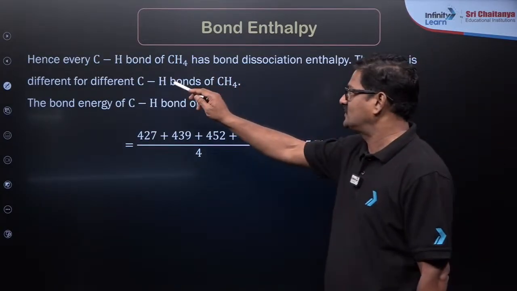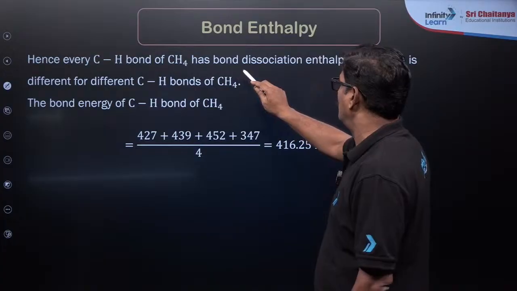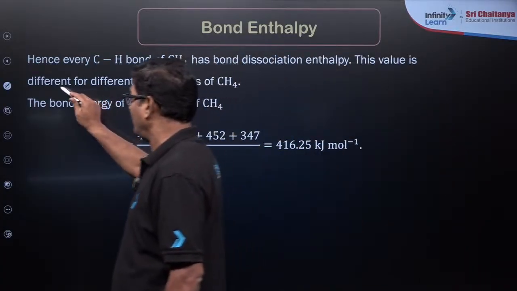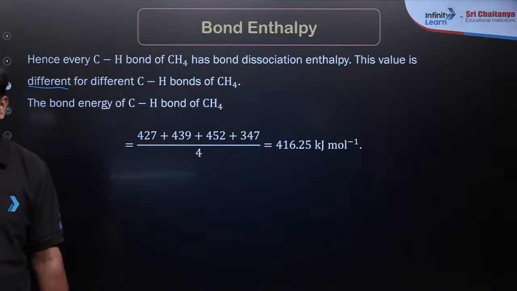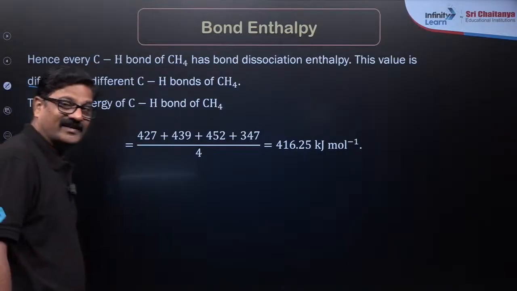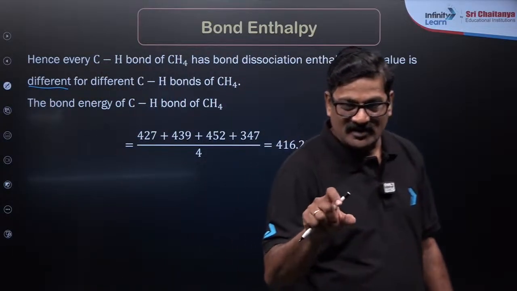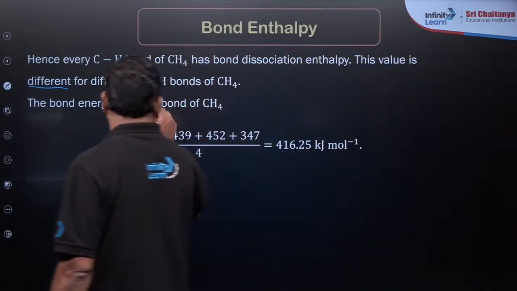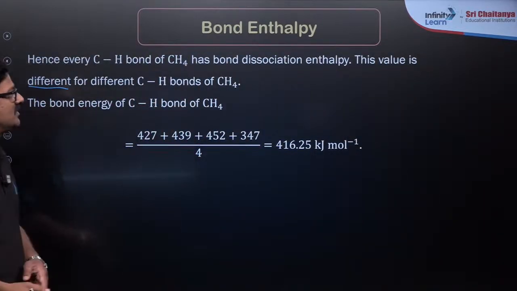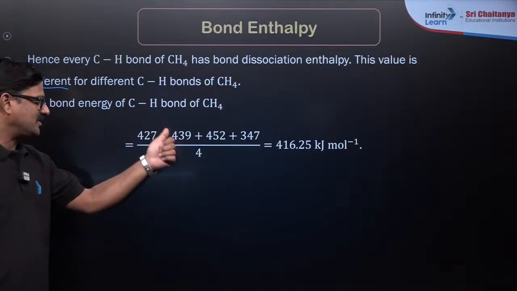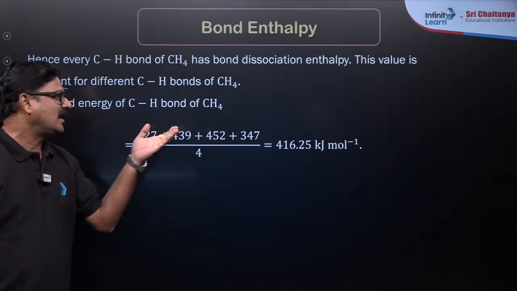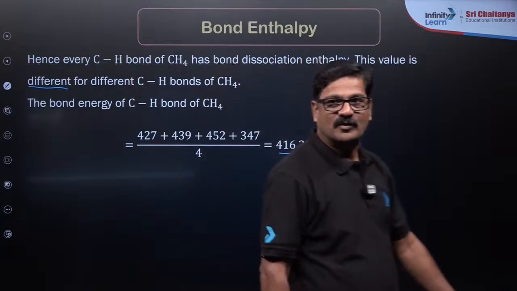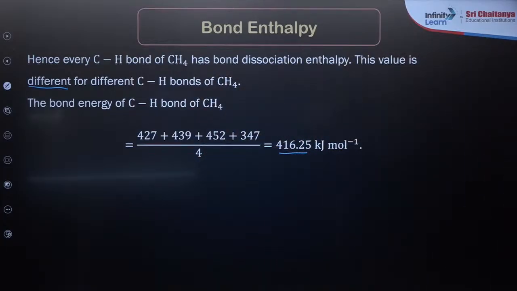Hence, every CH bond of CH4 has a different bond dissociation enthalpy. Mind it, you need to understand, because the bond is going to change its strength when they are removed one by one. Therefore, the average bond dissociation energy is the sum A plus B plus C plus D divided by the number of bonds, 4, and the average bond enthalpy is 416. Understand?